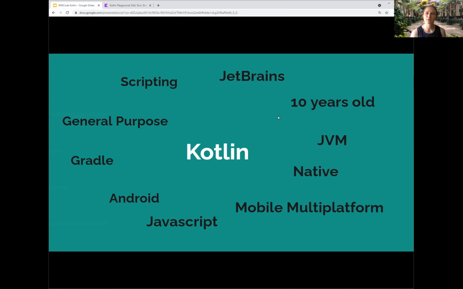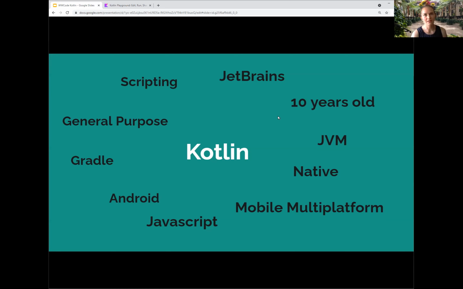Kotlin is a general purpose language that can run in many different environments. The JVM, Java Virtual Machine, is what I'll be talking about today. You can be a Java developer and use Kotlin in your code base right away if you want to. It all runs on the Java Virtual Machine. In addition to JVM Kotlin, there's Kotlin Native, which runs in its own VM, Kotlin Mobile Multi-Platform, where you write Kotlin and you can run it on iOS and Android. There's also Kotlin that transpiles into JavaScript, so you can do full stack development, mobile development, backend development, all development in Kotlin.